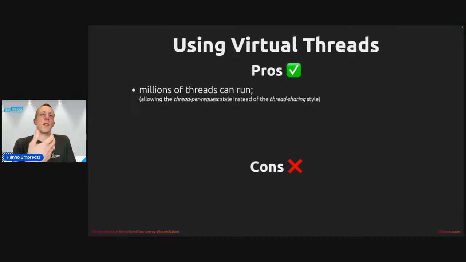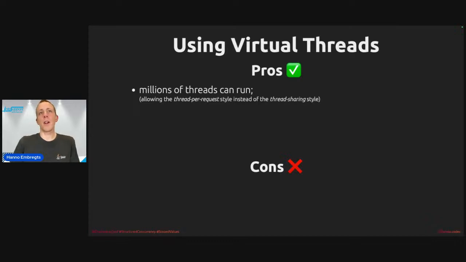The fact that you can use a thread per request style with virtual threads also means that you can combine them with the synchronous programming style that Java became famous for. And it also means that a lot of different paradigms like reactive programming, RxJava or Akka, for example, those frameworks did their best to promote the reactive programming style and making sure that it would run well with platform threads.